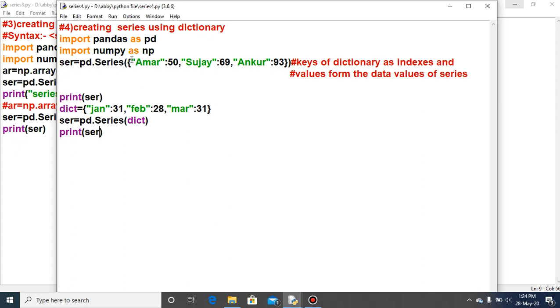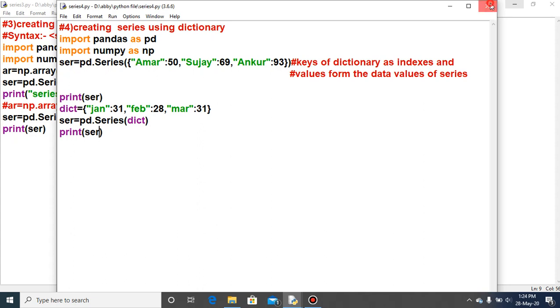Either you provide the dictionary value directly for the series data value or indirectly. In both cases, no need to provide the index value, because by default the keys of the dictionary will be the index values and the values of the dictionary will be the data values.